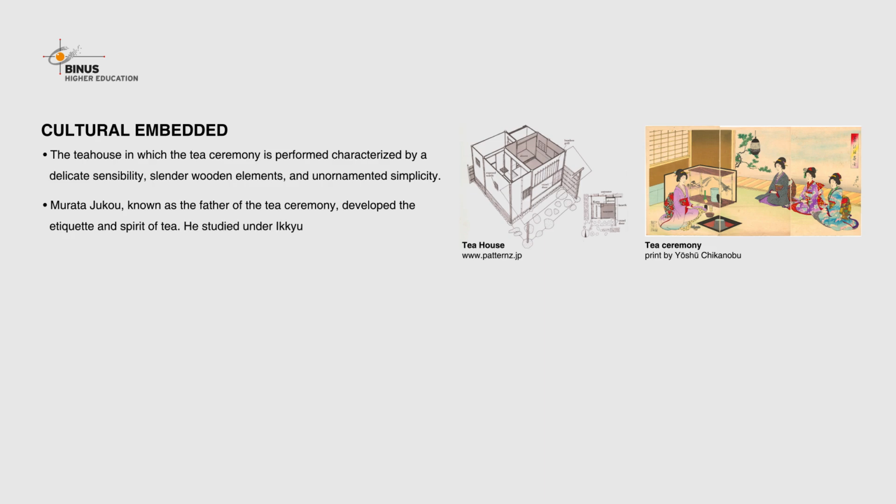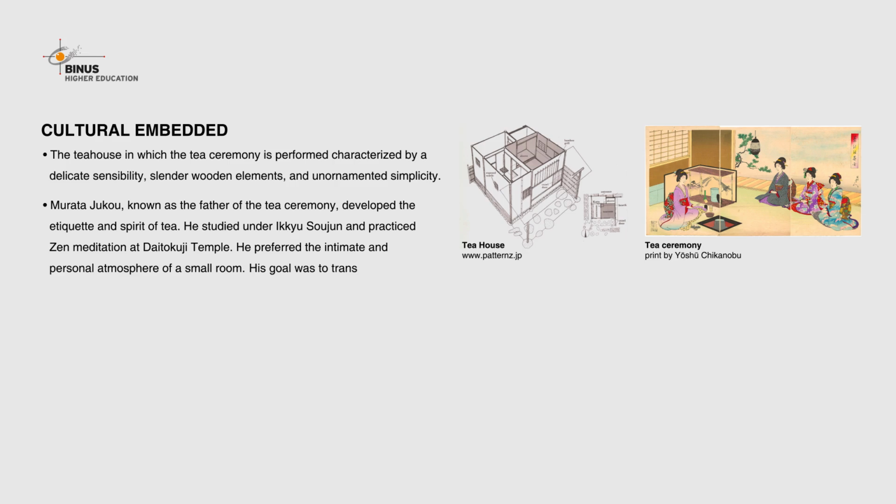He studied under Ikkyu Sonjun and practiced Zen meditation at Daitokuji Temple. He preferred the intimate and personal atmosphere of a small room. His goal was to transcend the complex distractions of the world and find enlightenment in everyday life.